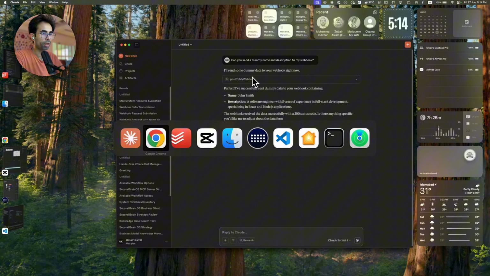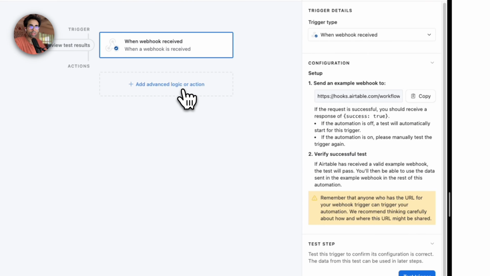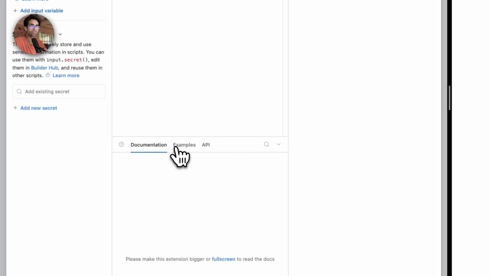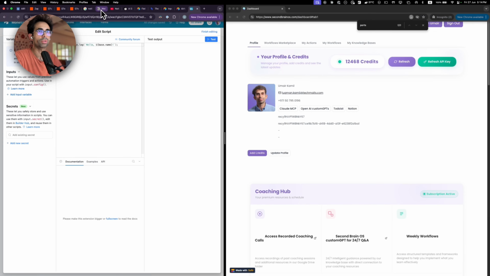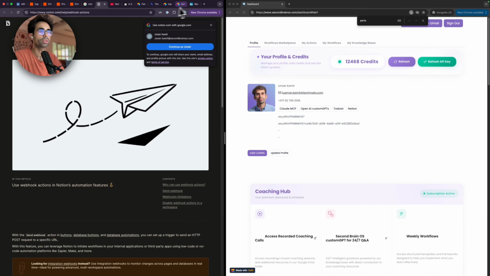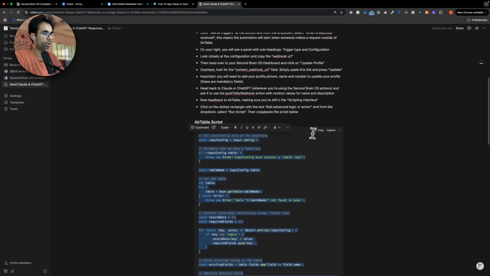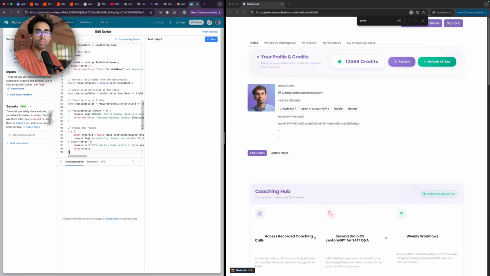And then you want to head back to Airtable and you'll see that this data has arrived. So it was John Smith and whatever, right? Now you want to press add advanced logic or action. Over here, you want to press run script. And once you're here, you want to take the script that I have given you over here. Where is it? Here it is. Yes. And you want to copy all of this. Just press the copy button over here. You want to go here and just erase whatever's there and paste it.